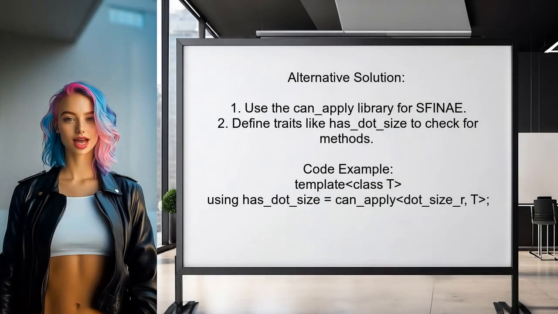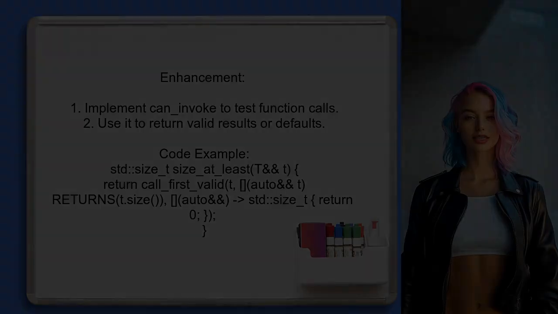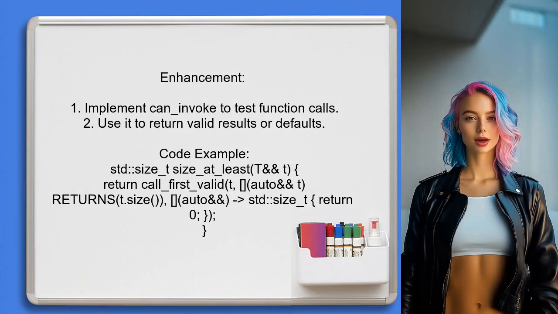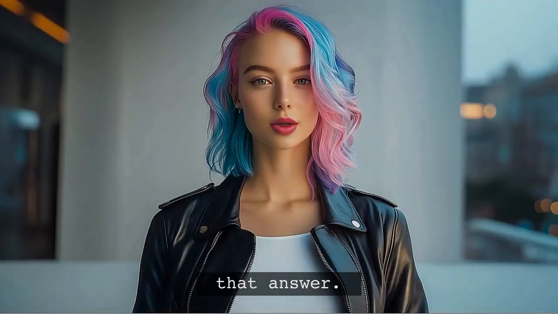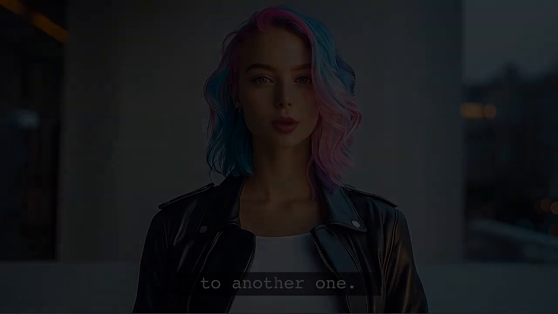This user suggests an alternative approach using a library called CanApply. This library simplifies SFINAE by checking if a template can be applied to a set of types. They provide a way to define traits like has_size, which checks if a type has a size method. They also introduce a can_invoke function that tests if a function can be called with given arguments. This allows for more flexible function calls, returning a default value if the call is invalid. That wraps up that answer. Let's move on to another one.